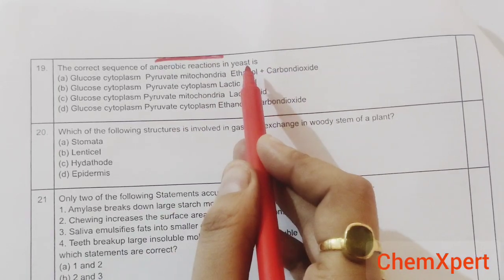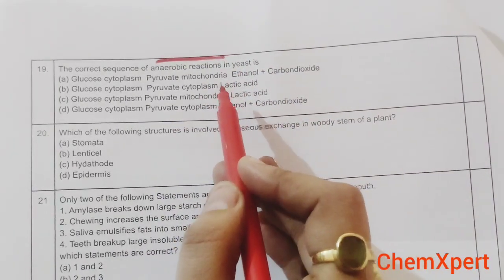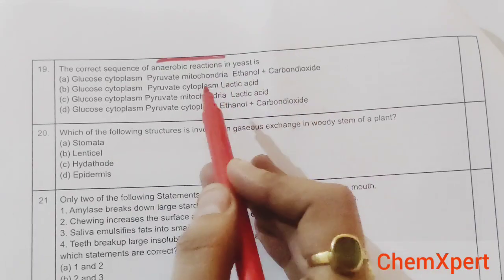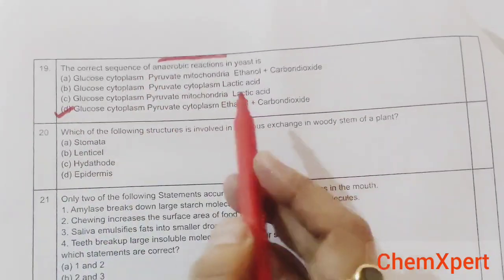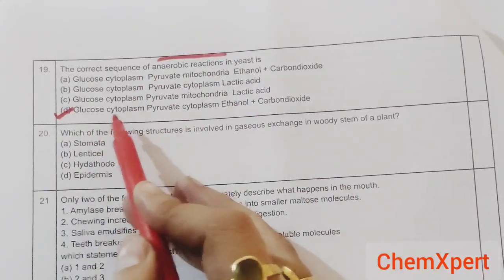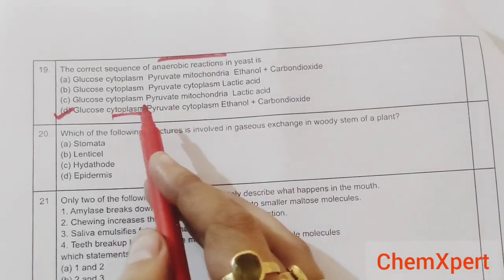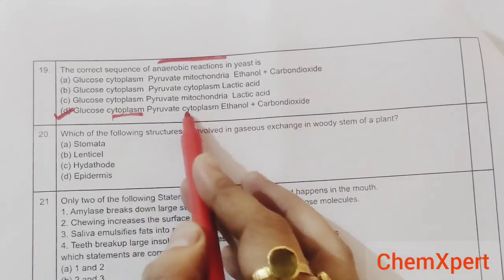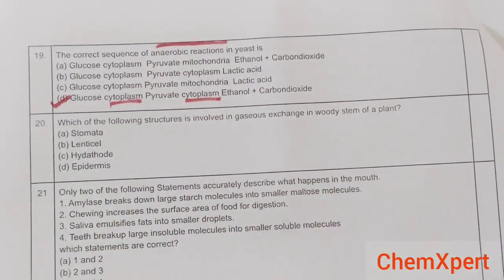In case of yeast, the products are ethanol and carbon dioxide, and lactic acid is only in the muscle cells, and that is not in the cytoplasm. So option D here is the correct answer. That is, glucose is converted into pyruvate and the process takes place in the cytoplasm. Pyruvate to ethanol and carbon dioxide also takes place in the cytoplasm. So option D here is the correct answer.